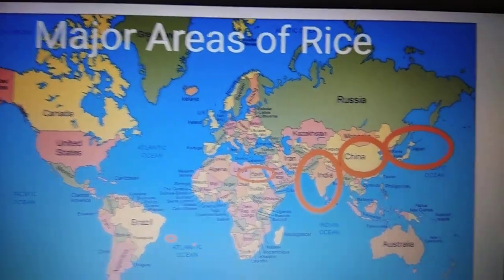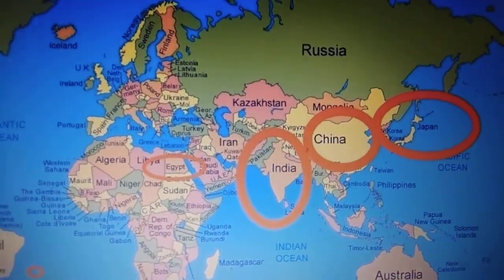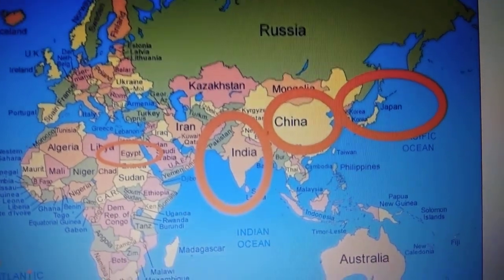Children, the major areas of rice production are Egypt, India, China and Japan.